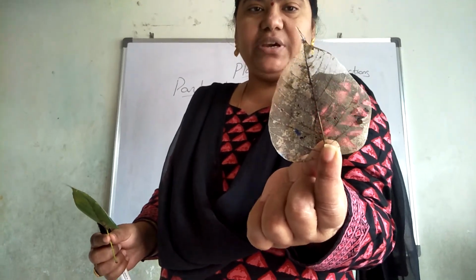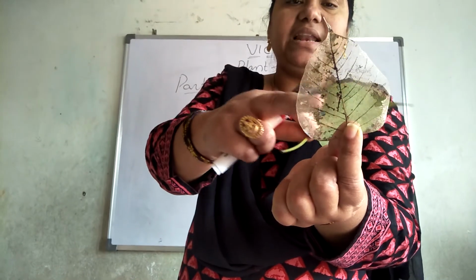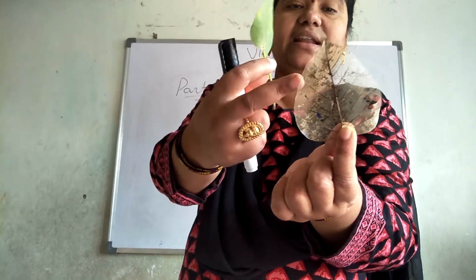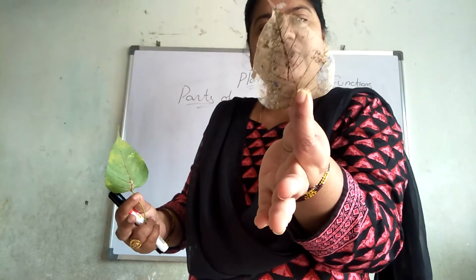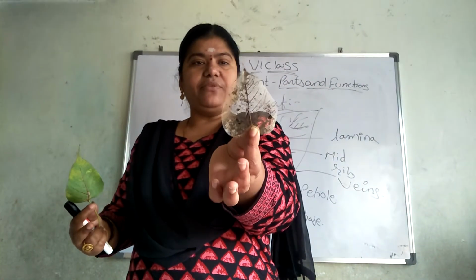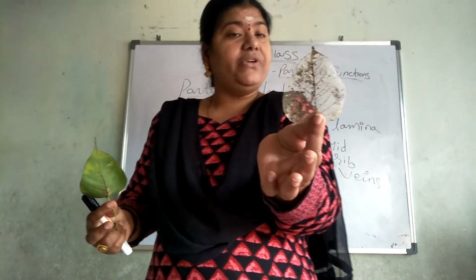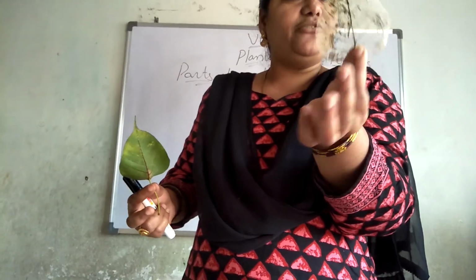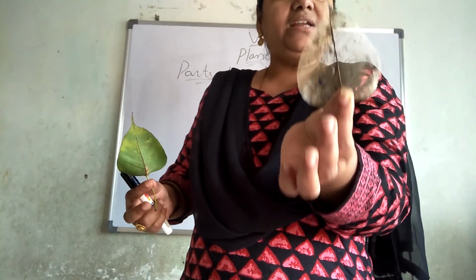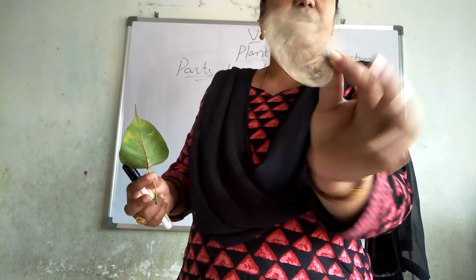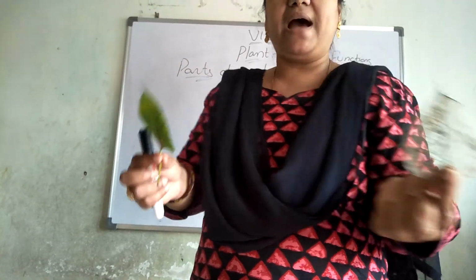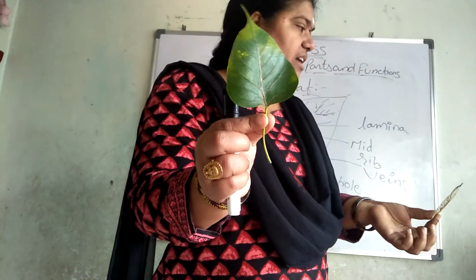I will explain for you. You can see here, the midrib is there, lamina is there, the veins and veinlets. This is the skeleton part of the leaf. The veins and veinlets, you can see what is present inside, the midrib only. No chlorophyll, no green color pigment in the leaf. Only you can see the veins, veinlets, lamina and midrib. This is called the skeleton part, and this is the original part of the leaf.